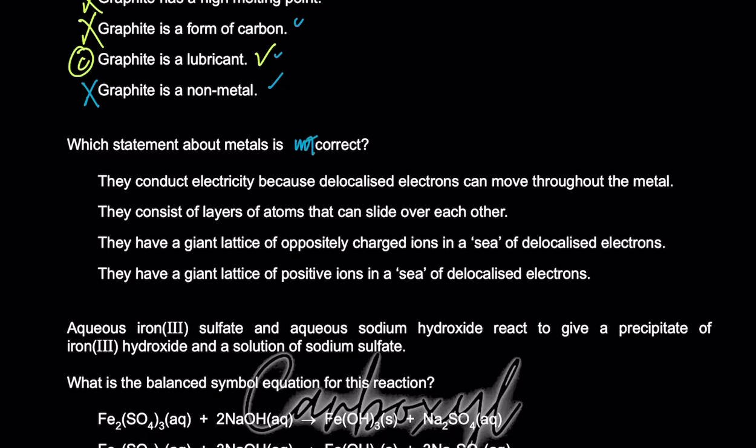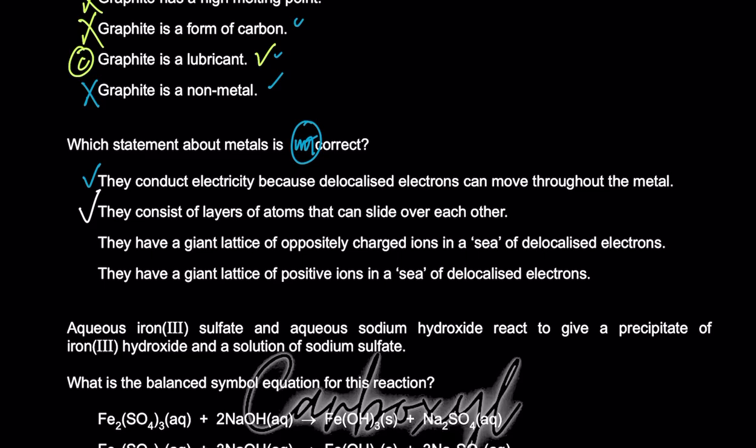Not correct होगा, हाँ ये not correct है. They conduct electricity because of delocalized electrons that can move throughout the metal. This option is correct, but ये not correct पूछा है. Okay. They consist of layers of atoms that can slide over each other. This is also correct. Metals do consist of that, right?